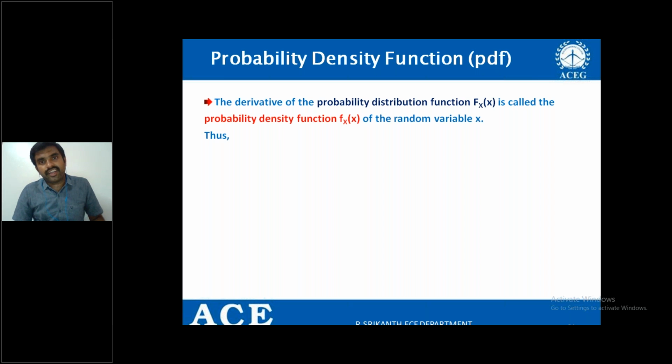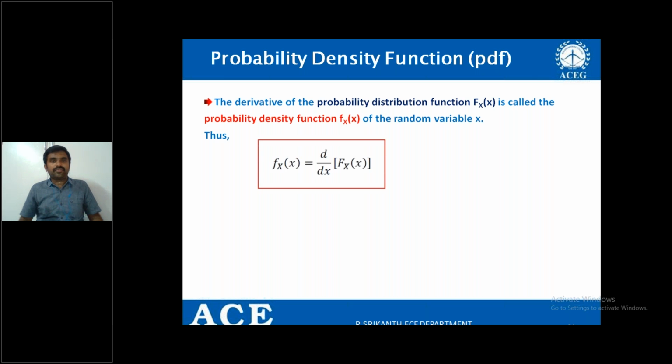Therefore, the probability density function gives the probability values. I repeat, the cumulative distribution function gives the cumulative addition of probabilities, whereas the probability density function gives the values of the probabilities. It can be represented like this: small fx of x is equal to d by dx of capital Fx of x, right?